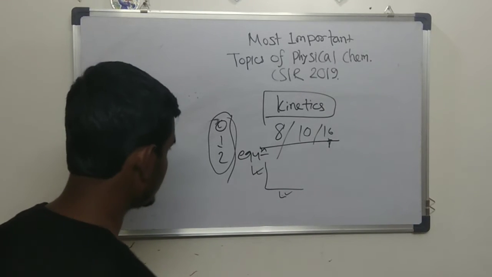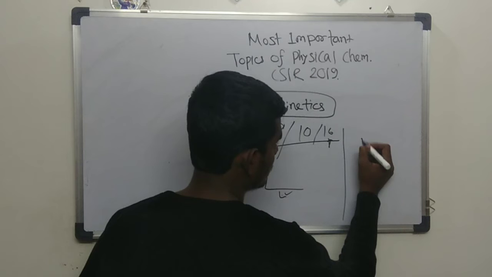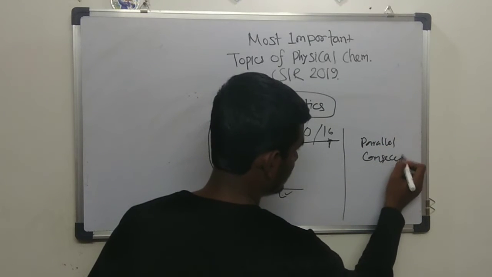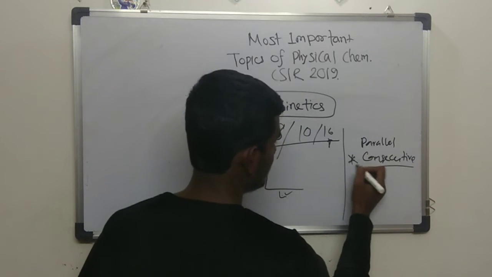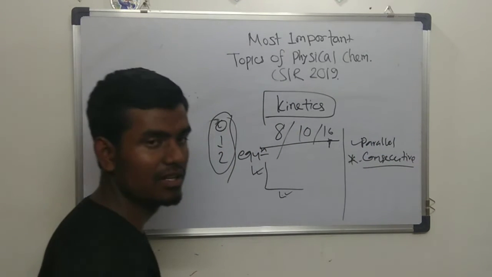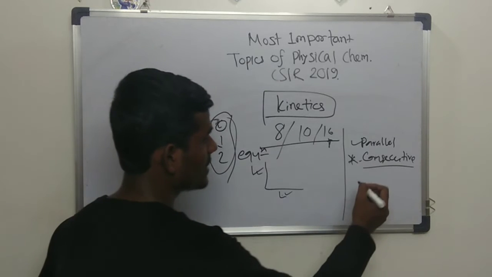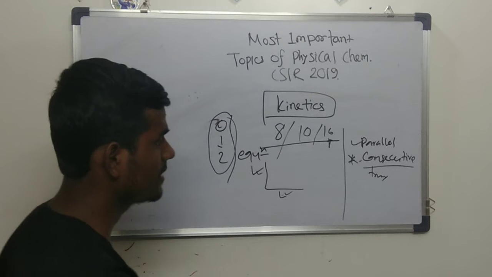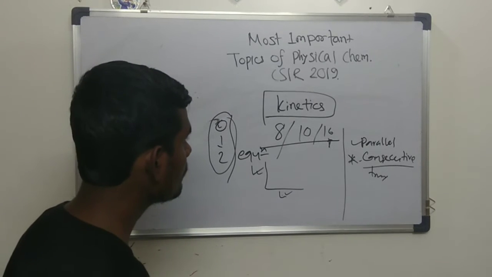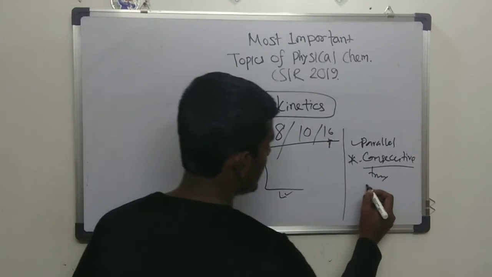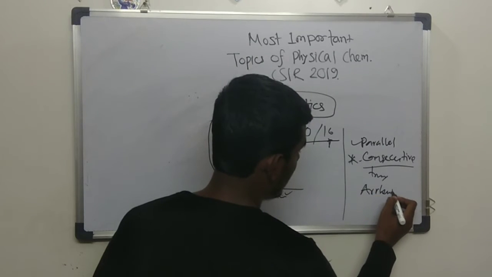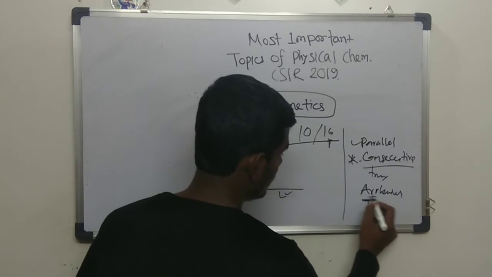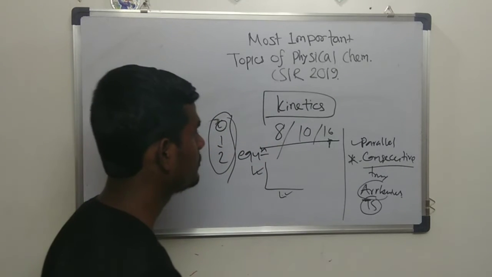The second part is that there are different kinds of reaction, for example, parallel reaction and consecutive reaction. These are very much important. For consecutive reaction, you can calculate the tmax value and Bmax. That is a question they have asked also. Another point from kinetics is the Arrhenius equation and temperature dependence, as well as transition state theory. So these are the parts that you have to follow for kinetics.